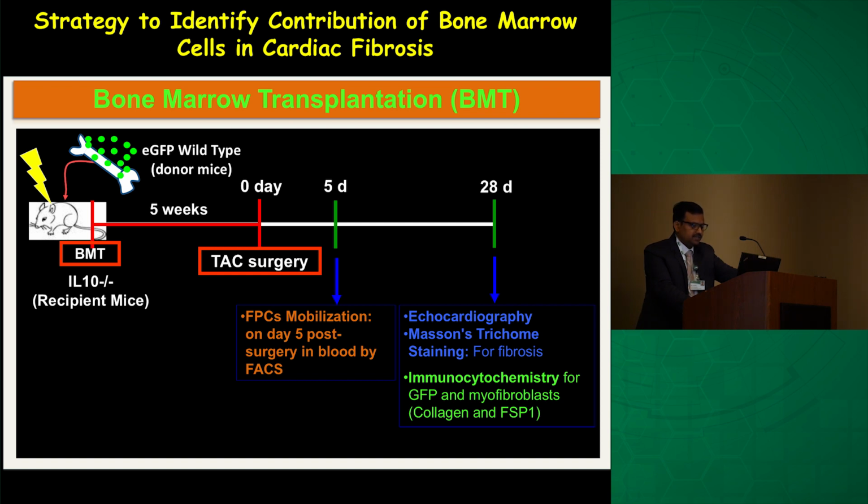After 5 weeks of repopulation, we induced pressure overload by transaortic surgery, and on day 5, we took blood to track whether these cells are mobilized into the myocardium or not. We terminated our experiment on day 28 after final echocardiography and collected hearts for histology as well as immunocytochemistry analysis to see whether these cells participated in fibrosis or not.